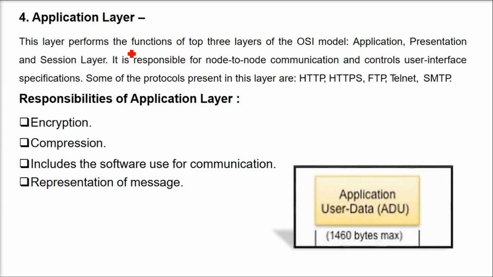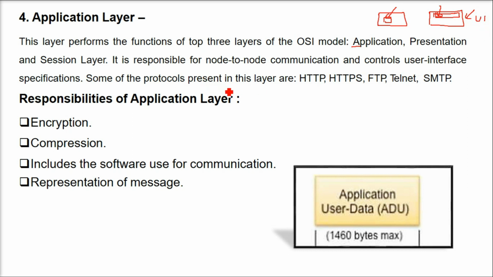Coming to the application layer. Now you have a PC or a computer or a laptop, and some application is running. This application is what? You have a browser, say Chrome or whatever you use. So you put HTTP here, then colon and the site address. This HTTP is what? This is the application layer. This layer performs the function of the top three layers of the OSI model, which were earlier the application, presentation, and session layers. It is responsible for node-to-node communication and controls the user interface.